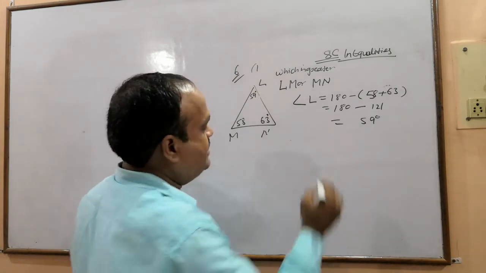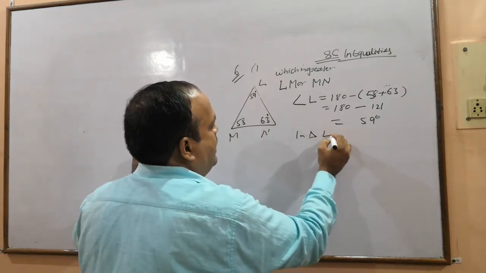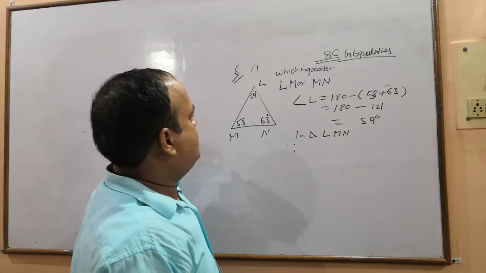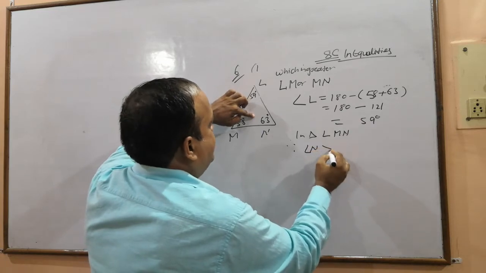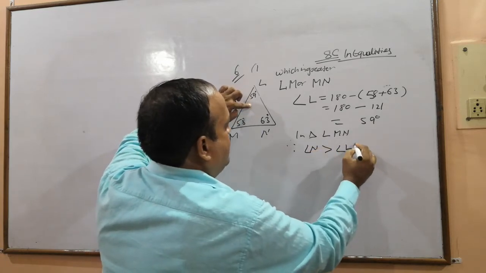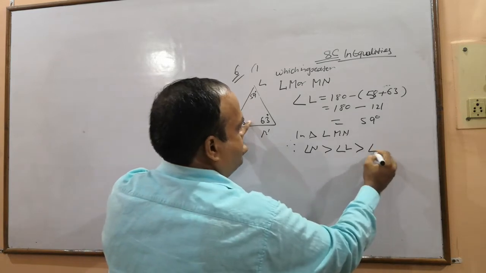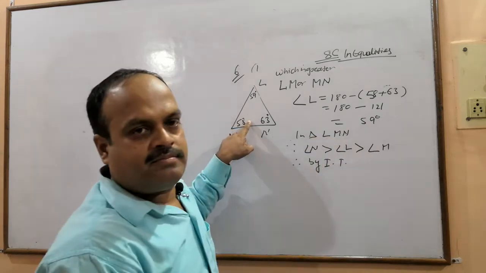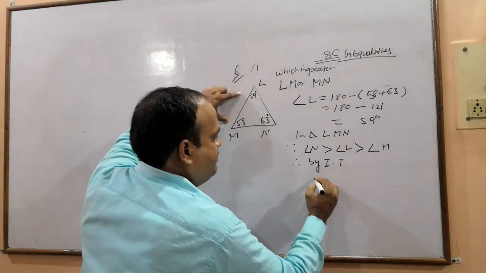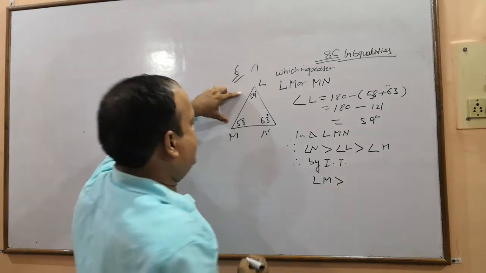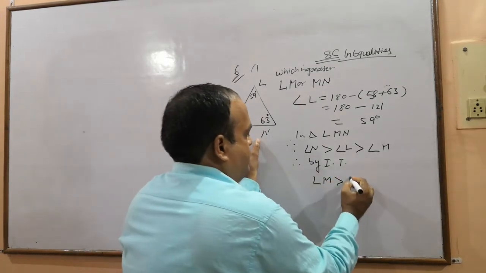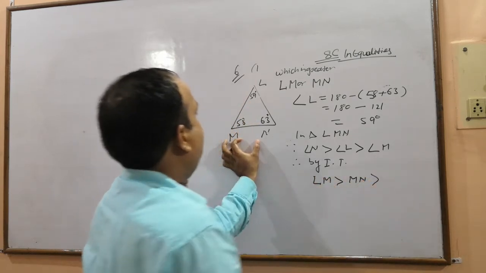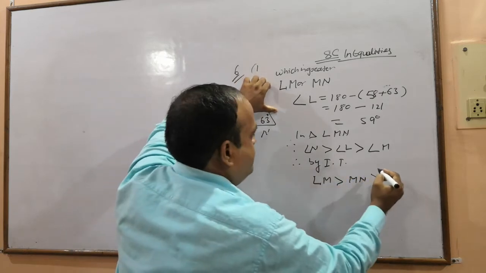Okay, so let us write. In triangle LMN, since angle N is greater than angle L, which is greater than angle M, therefore by the inequality theorem LM is greater than MN is greater than LN.